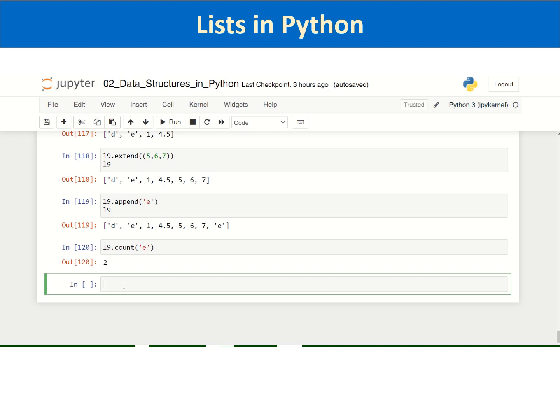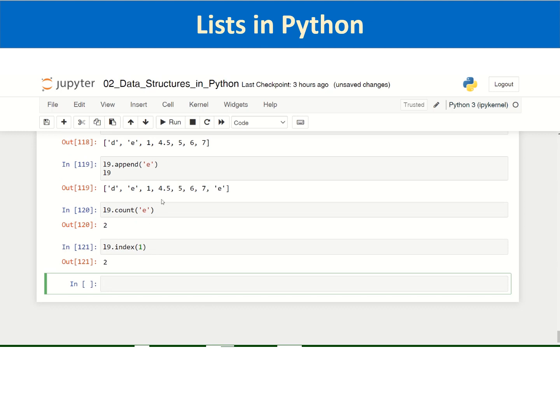You can also get the index of any element by using the index list method. I want to have the index of the element 1 in the list. You have a big list, you know the presence of a value inside the list, and you just want to check the index for using it elsewhere.